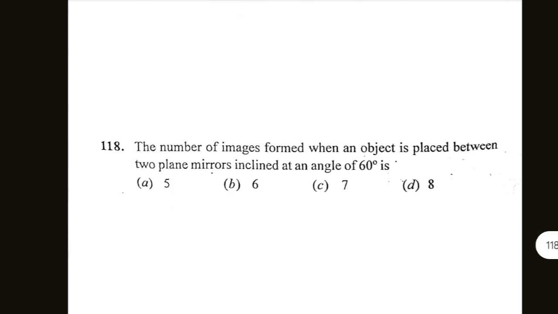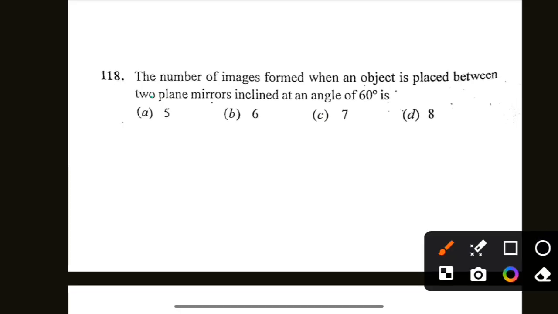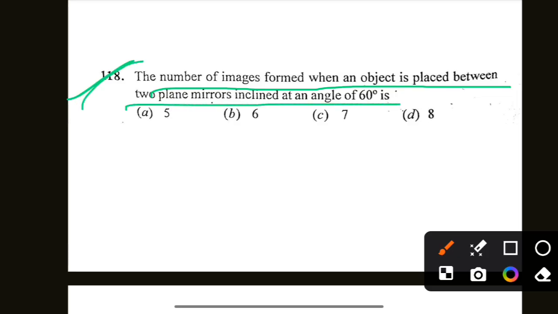Next, the number of images formed when an object is placed between two plane mirrors inclined at an angle of 60 degrees is 5, 6, 7, 8. Option A is correct, 5. The number of images formed when an object is placed between two plane mirrors inclined at an angle of 60 degrees is 5.